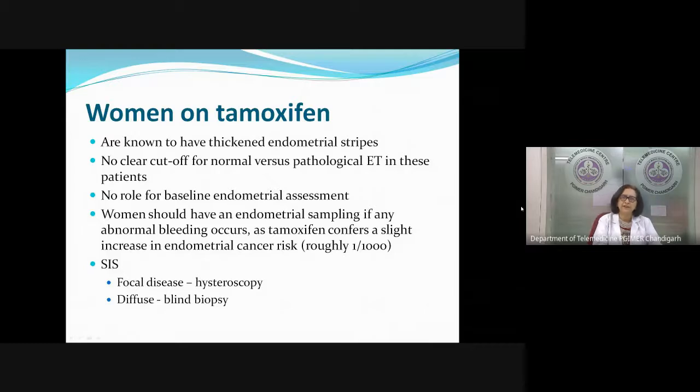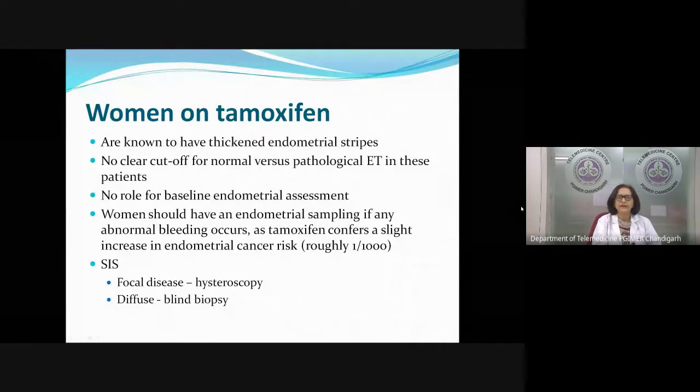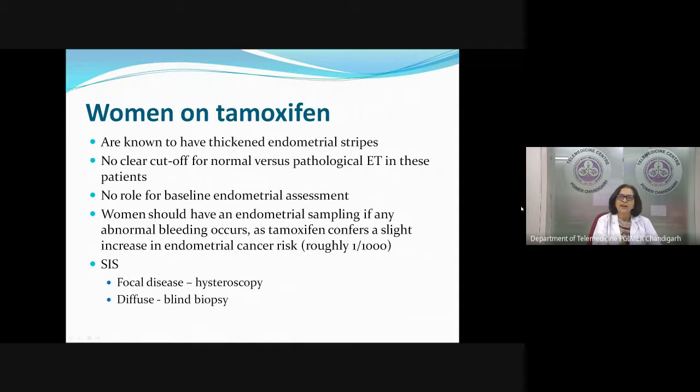If a woman is on tamoxifen, now what is the problem? Tamoxifen is known to cause a thickened endometrial stripe. So we don't have any cutoff of a pathological or abnormal ET in these patients. There is no baseline, so there is no role of doing a baseline endometrial assessment. If a woman is on tamoxifen, there is no indication to do a TVS. Only if she comes with bleeding, then we should sample the endometrium if any abnormal bleeding occurs when the patient is on tamoxifen, because she has a slight increase in the risk of endometrial cancer. And we cannot use the endometrial thickness cutoff in these patients.